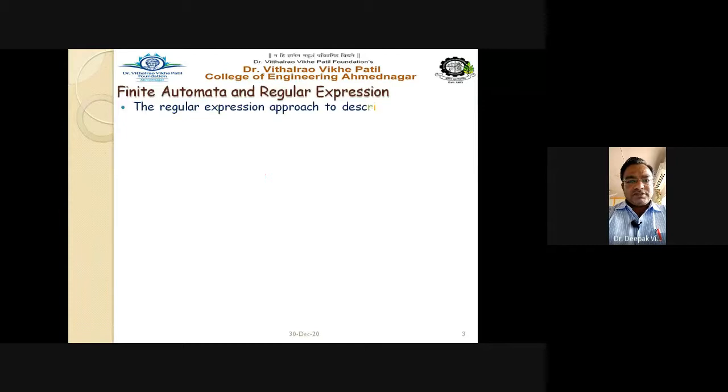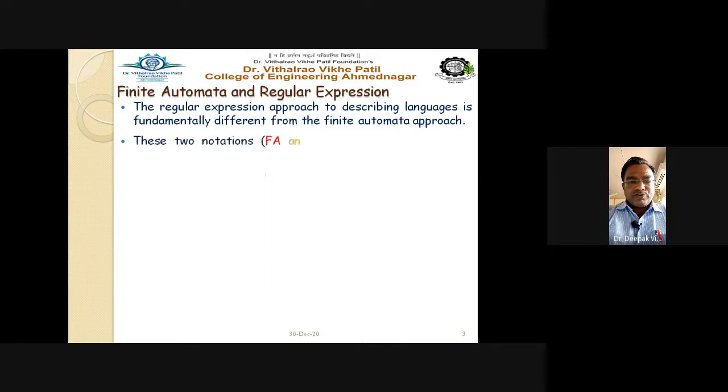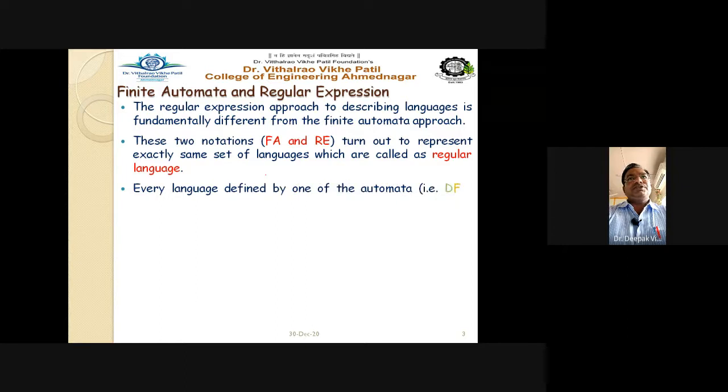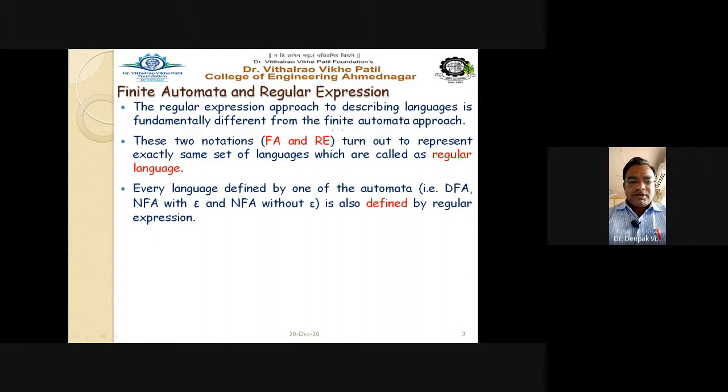As already discussed, any language can be represented with the help of a regular expression or with the help of finite automata. Finite automata is nothing but the graphical representation of the language, whereas the regular expression is the mathematical model designed for that particular language. So the regular expression approach to describing a language is fundamentally different from the finite automata approach, because finite automata is the graphical representation and regular expression is the mathematical representation.